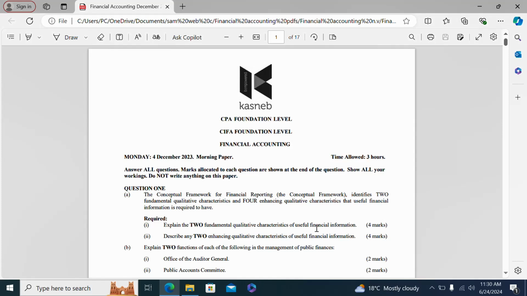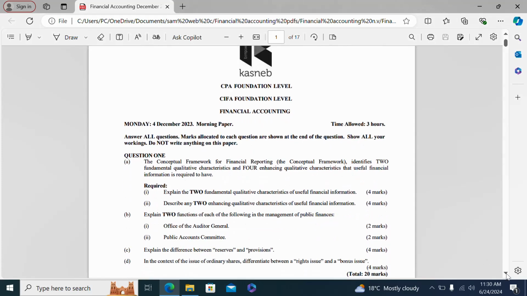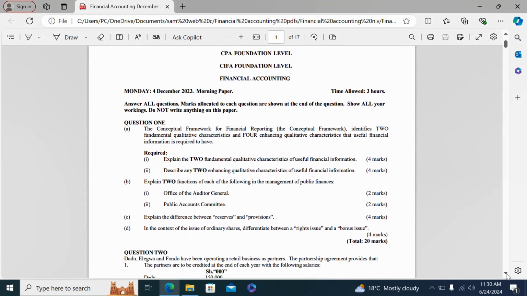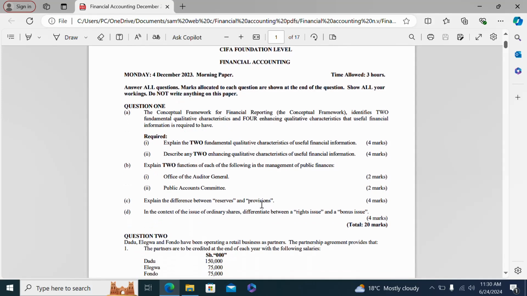You know these are relevance and faithful representation. Then Roman 2, describe any two enhancing qualitative characteristics of useful financial information. Here you can have timeliness and comparability, but I have presented all the answers to this paper in the pages to follow, so stay in this video so that you can see the answers.